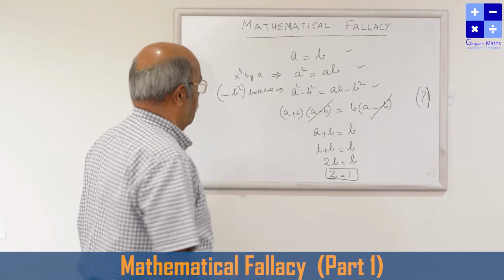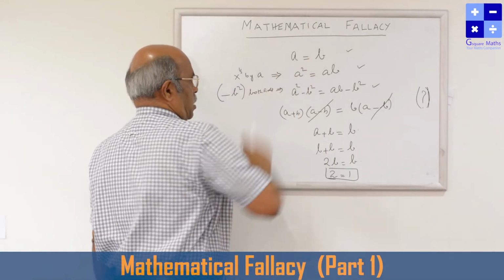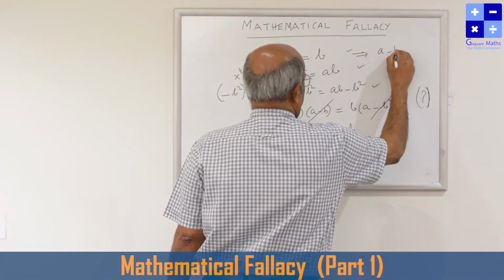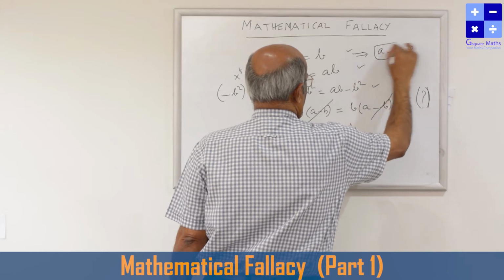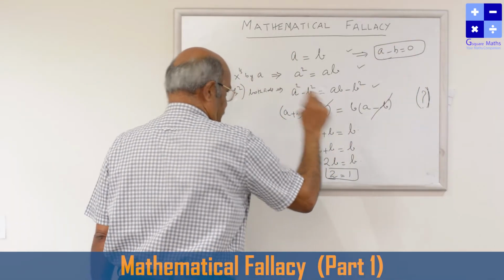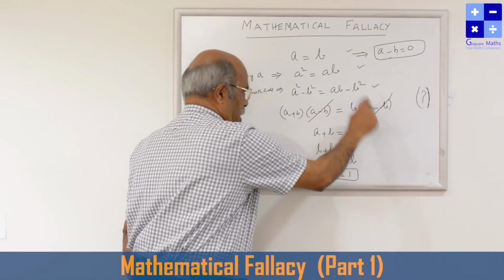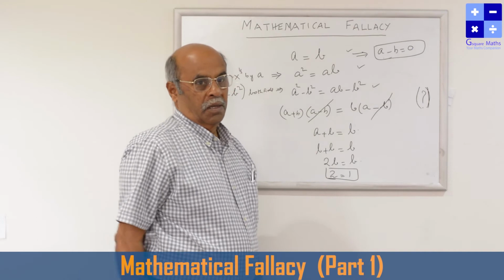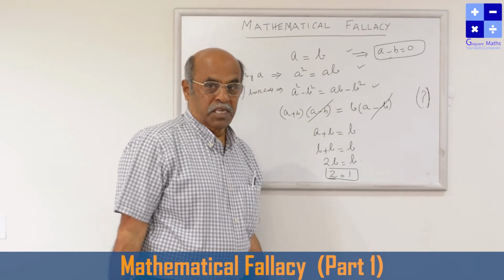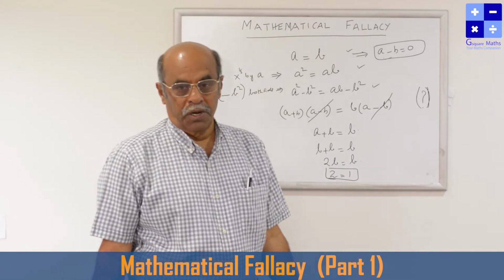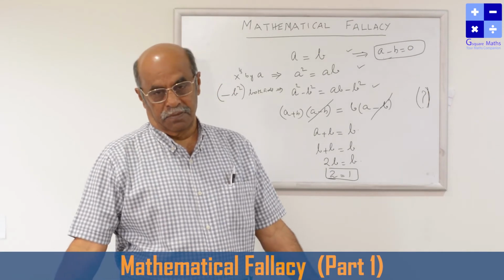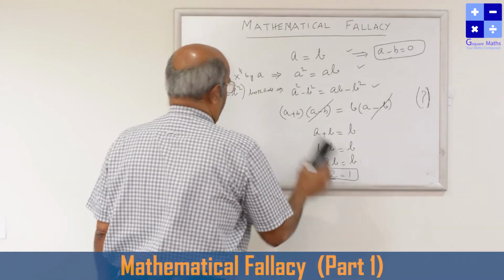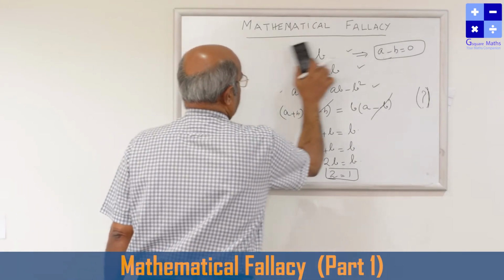What happened actually? We started with a is equal to b. That implies a minus b is equal to 0. Now what did we do here? We are cancelling a minus b, that is, we are cancelling both sides by 0. And in an equation, a 0 quantity cannot be cancelled from either side. Hence, we are landing with the mistake. So, this is a concept mistake.